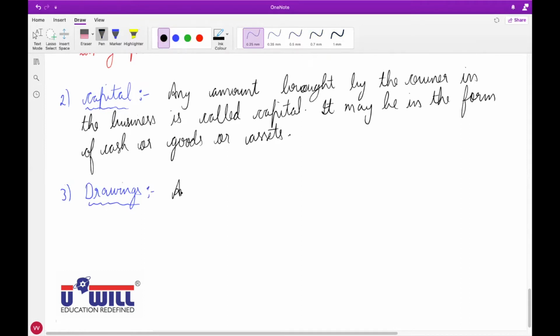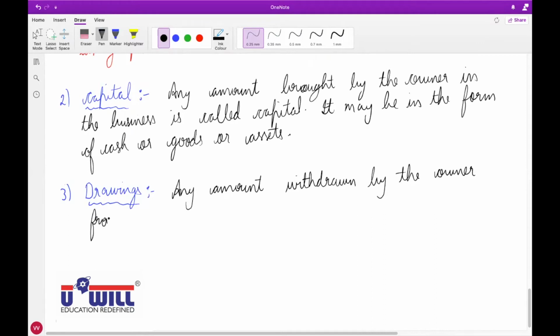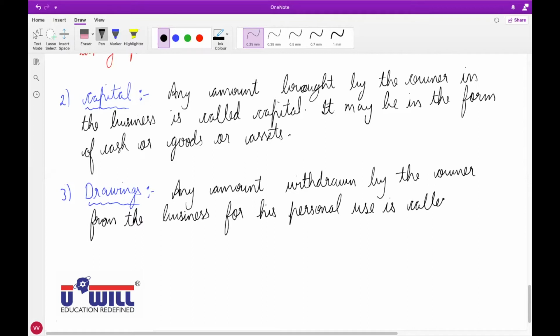Any amount withdrawn by the owner from the business for his personal use is called drawings.